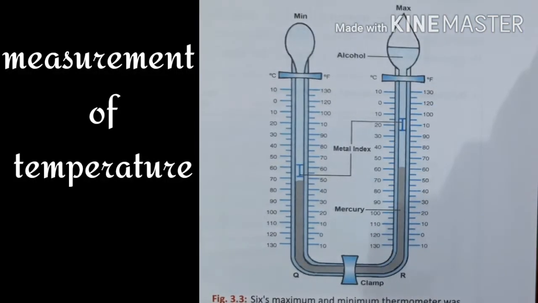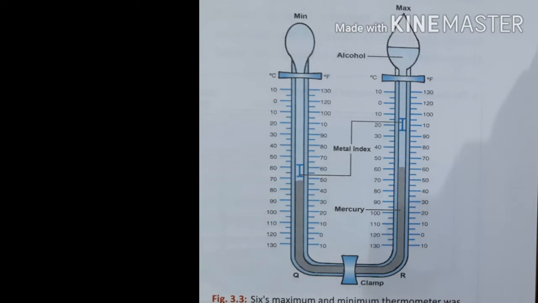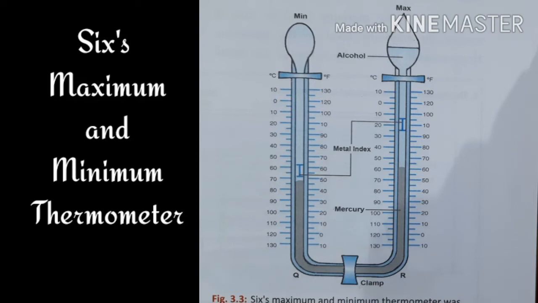Students, you may have heard the weather reports which tell us about the temperature of each and every place. In mobile phones also, when you check the weather condition, you can find the temperature. How was it recorded in the olden days? Not only in olden days, now also we are using the instrument Six's maximum and minimum thermometer.